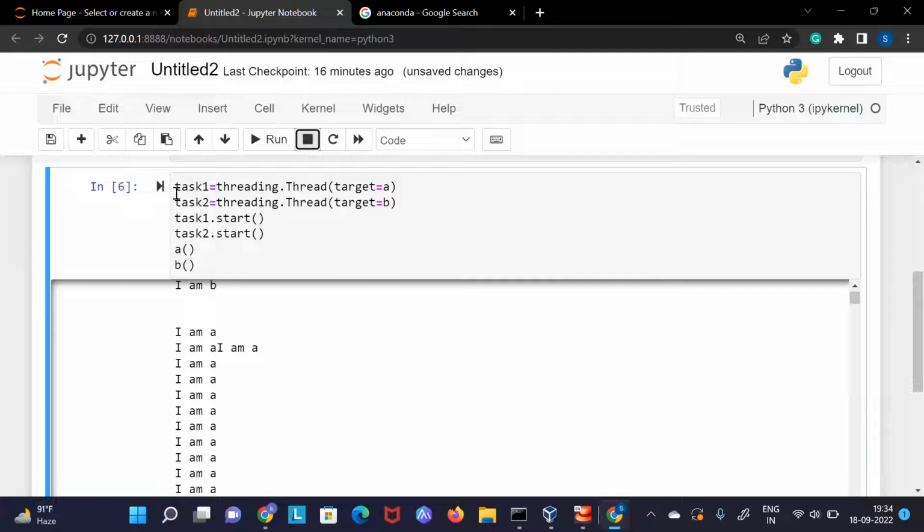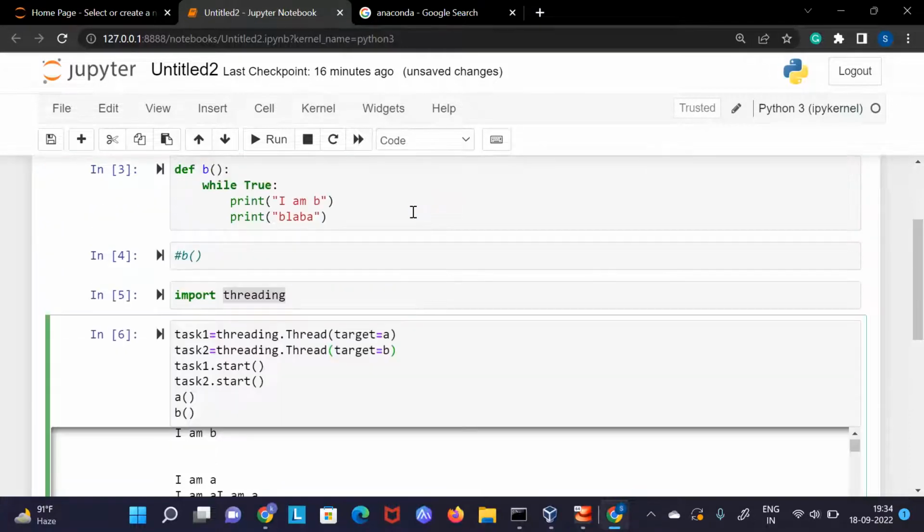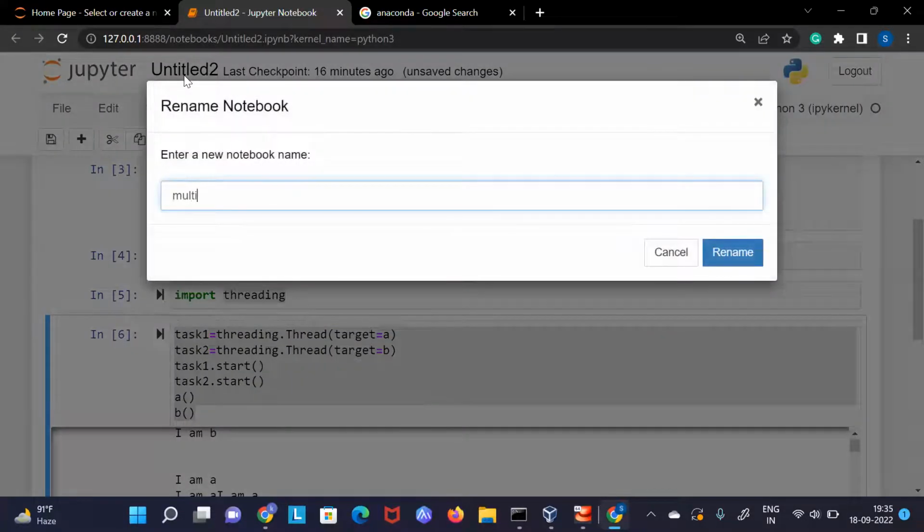Even if you want to create threads in a mobile application, we have a lot of frameworks, let's say Flutter. There also we have ways to ask Flutter to talk with my Android device and create two threads and run them parallelly. Let's say you have created an application which wants two things to run parallelly. There also you can do it. Here I'm just creating a Python application. So this is the way we create multi-threading in Python, but it is a concept used in all programming languages.